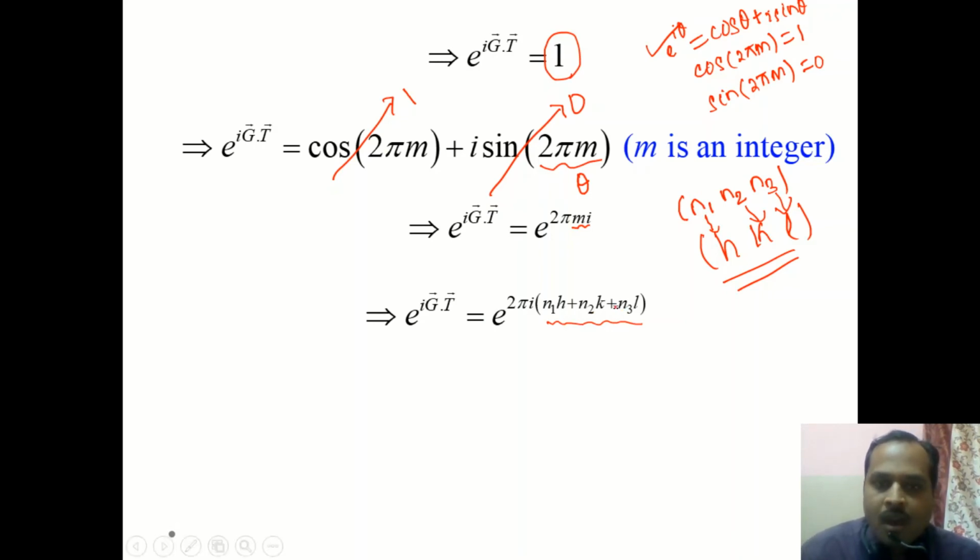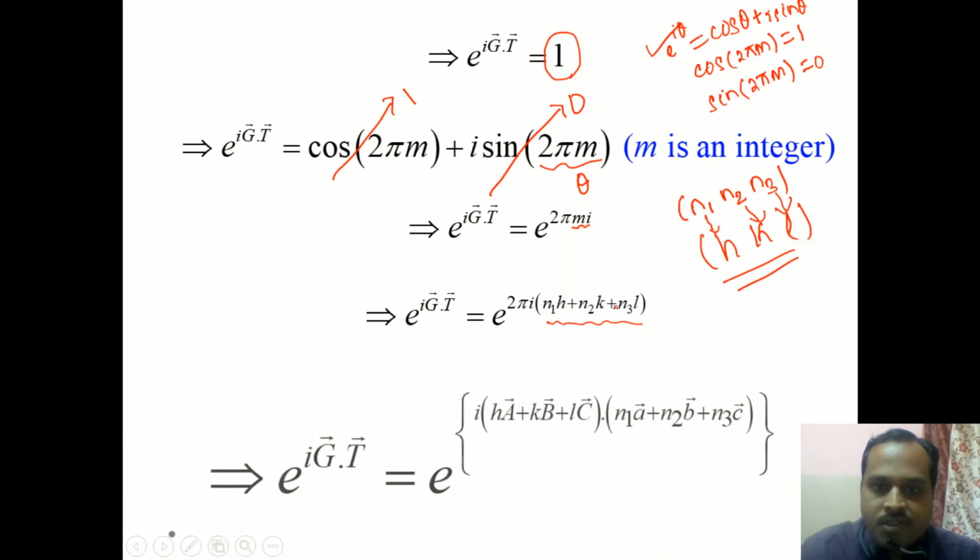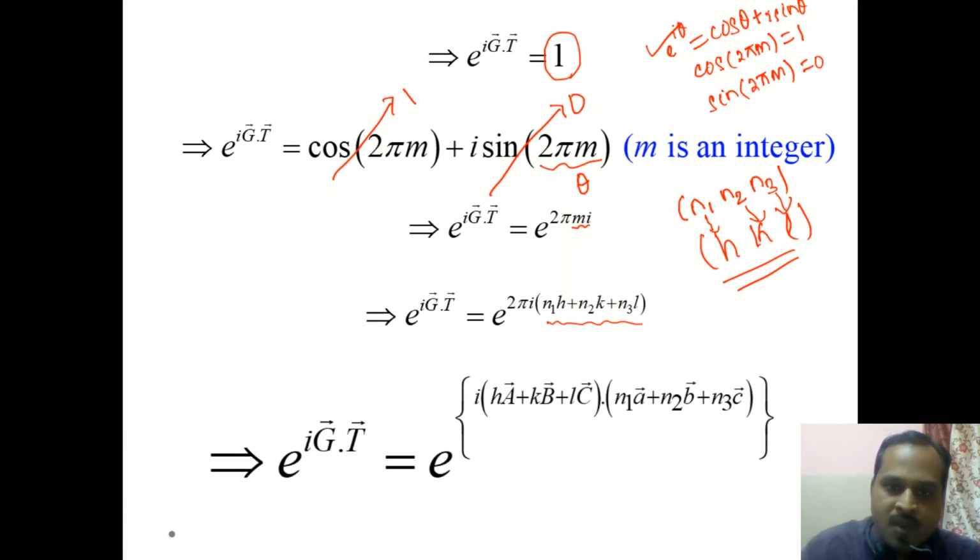So now how to write this vector G? Vector G can be represented using this particular expression, that is h A plus k B plus l C, and the dot product with the translational vector T, which is already n1 a plus n2 b plus n3 c.